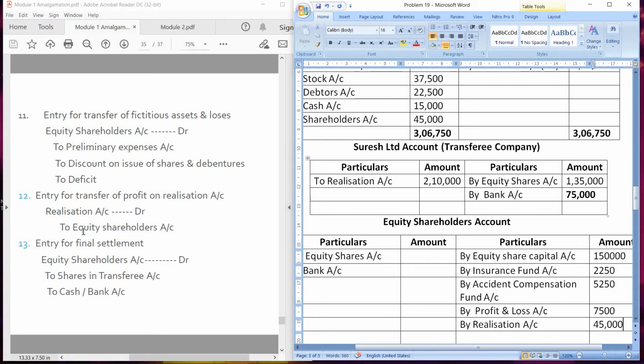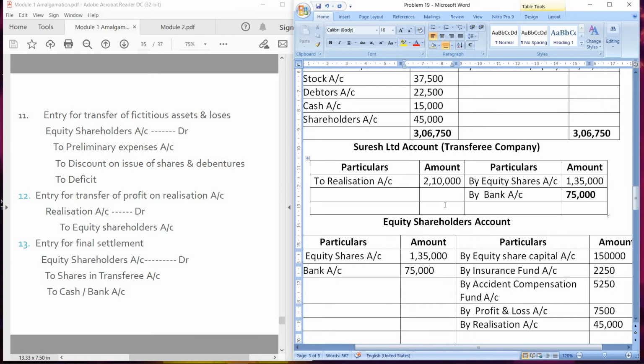Okay, next is entry for final settlement. Equity shareholders account debit to shares in transferee company account to cash or bank account. So shareholders account. Okay, so here to shares in transferee company account. How much amount of purchase consideration is paid in the form of shares? Here you can see it is 1,35,000 and in form of cash it is 75,000. So we are done with all the entries. Now let us close all the accounts.